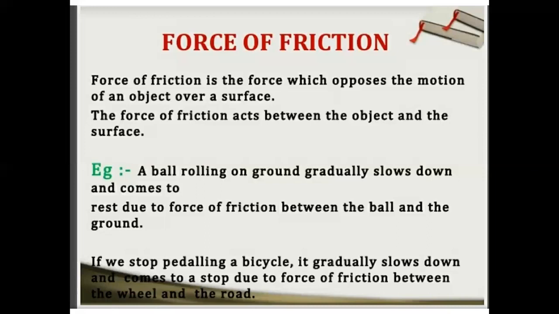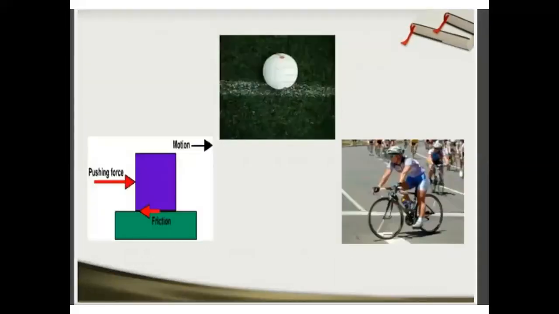Let's take one more example. If we stop pedaling a bicycle, it gradually slows down and comes to a stop, again due to the force of friction between the wheel and the ground. So, children, this is the reason why moving things or moving vehicles stop by themselves. What's the reason behind it? The reason is the force of friction which is acting between that particular vehicle and the ground. So, let's study more examples.